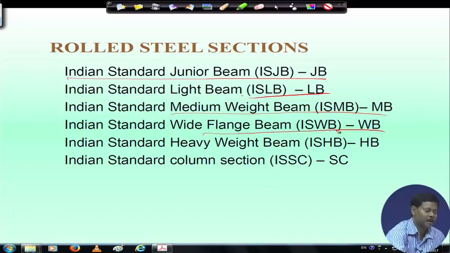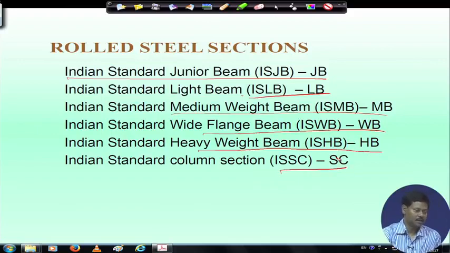So, different types of I sections are available in the code. Indian Standard Heavy Weight Beam ISHB, Indian Standard Column Section SC, like this you will get, right.